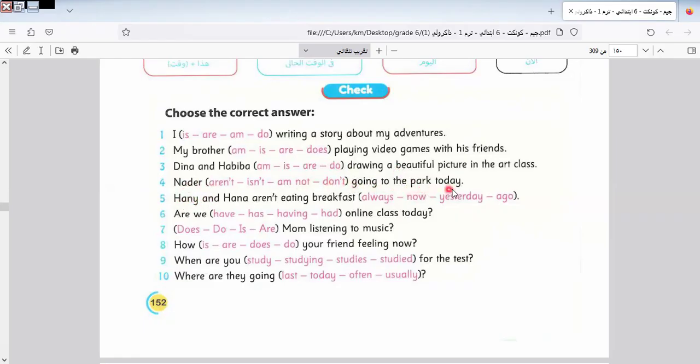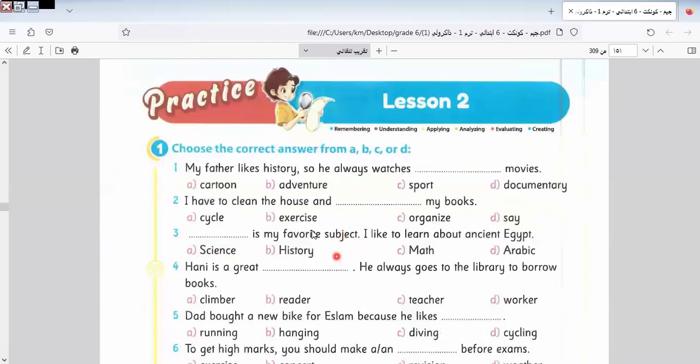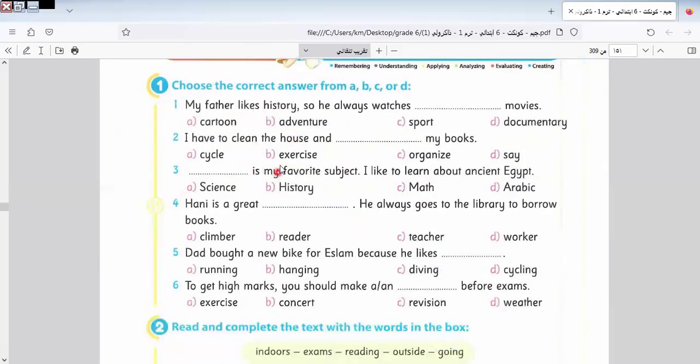Nader space going to the park today. So here it will be Nader, and I use verb to be in the negative form like this: Nader isn't going. Hani and Hannah aren't eating breakfast. So here is the keyword of the continuous tense. It can't be always, why? Because always is present simple. Yesterday is the past. Go is in the past. So the correct answer is now. So I will leave the 5 sentences for you to do by yourself. I think now we know how to do this exercise. Let's go to another one here.